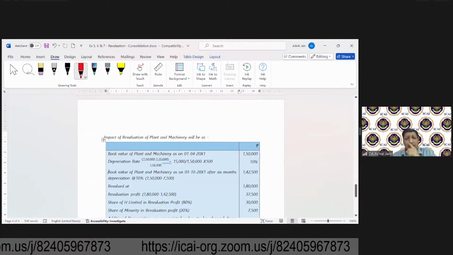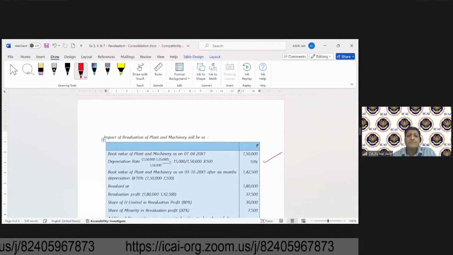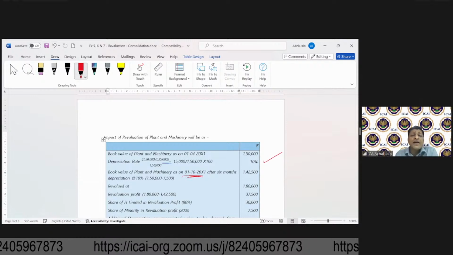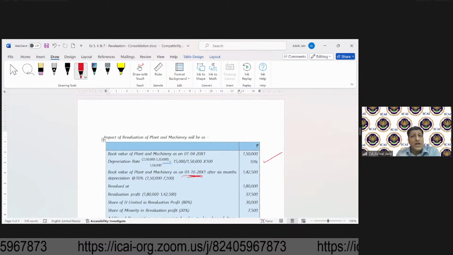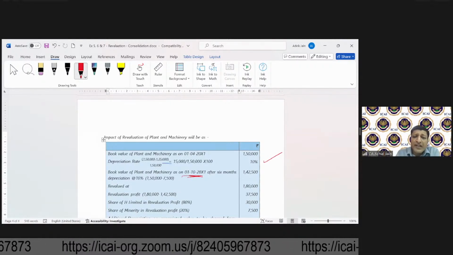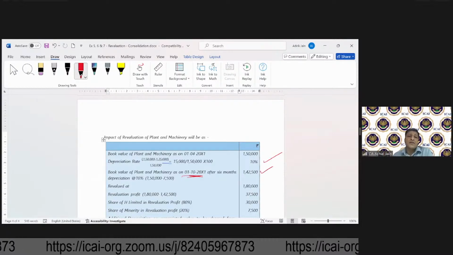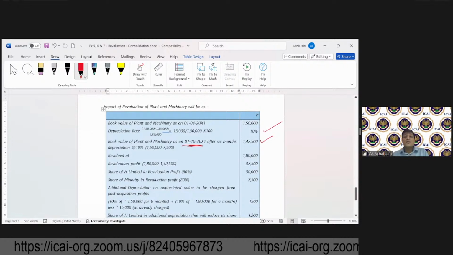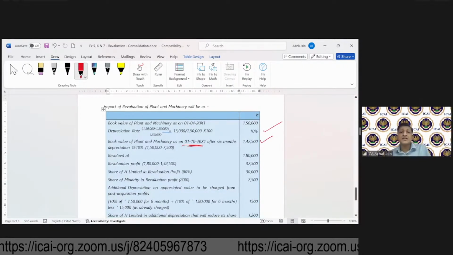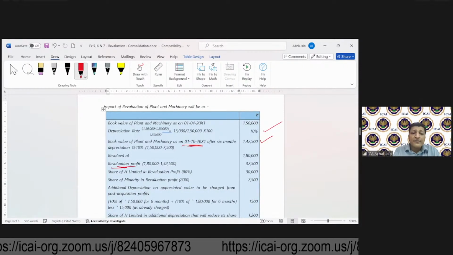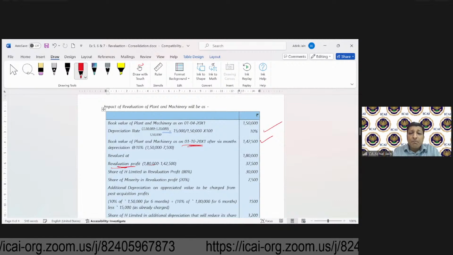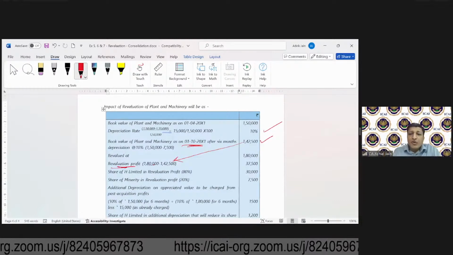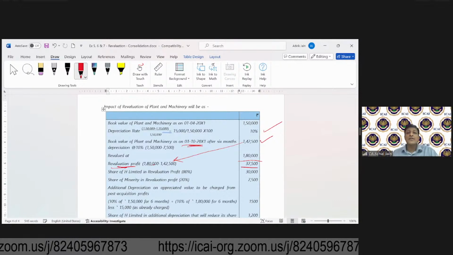So depreciation rate at first place we need to work out. Now book value of plant and machinery on 1st October is required. What is it? Charge depreciation for 6 months on 150. So it is 1,42,500. Now, why is that required? So that we can compute the revaluation profit on the date of acquisition. So what is the revaluation profit? 180 minus 1,42,500. So revaluation profit is 37,500.